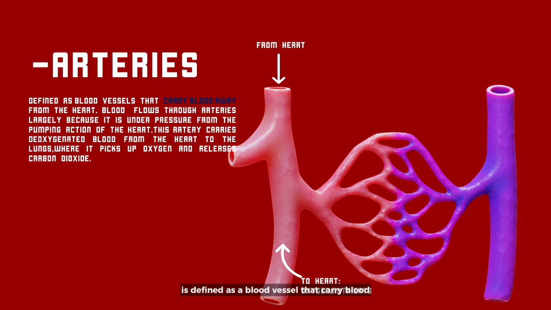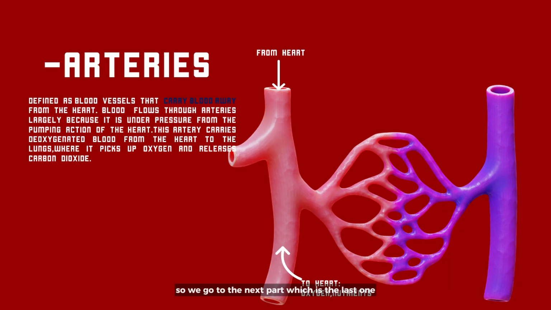So the next thing is the artery. It is defined as a blood vessel that carries blood away from the heart. Blood flows through arteries largely because it is under pressure from the pumping action of the heart. The pulmonary artery carries blood from the heart to the lungs, where it picks up oxygen and releases carbon dioxide. Different from the vein, the arteries carry oxygen-rich blood from the heart to the rest of the body. They are strong and elastic to withstand the high pressure of blood pumped from the heart.